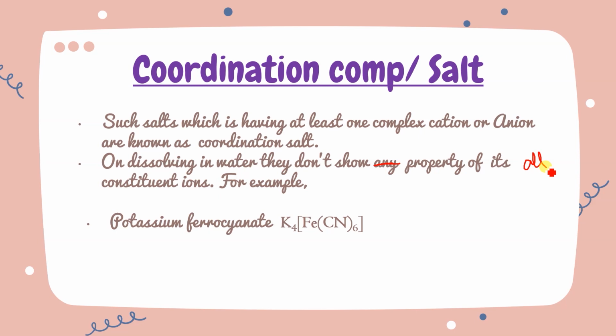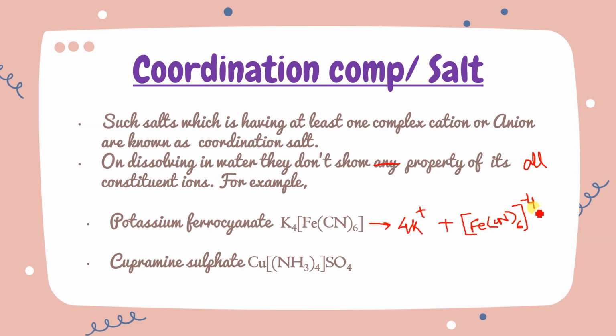For example, if you talk about potassium ferrocyanide, when this is dissolved in water, it gives K plus and the complex anion. That means it will show the property of K plus, but it won't show the property of Fe and CN. Got it?